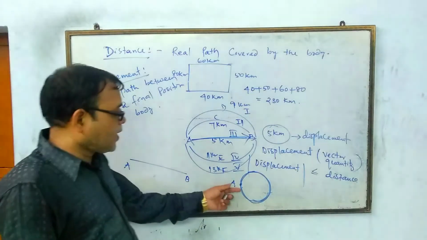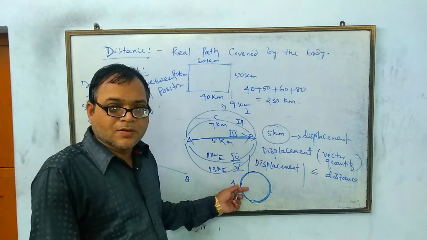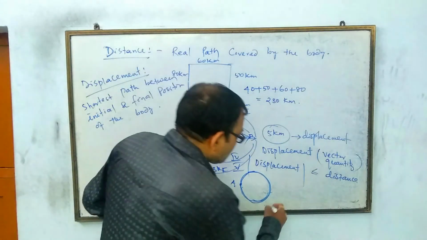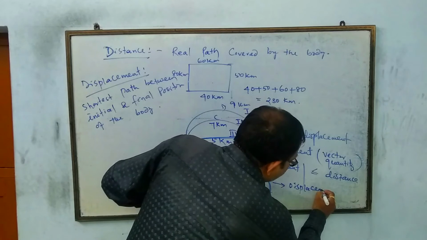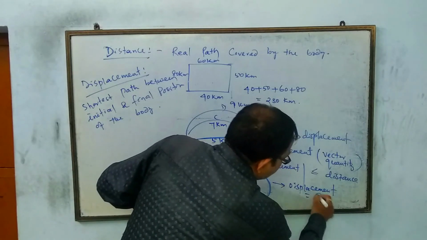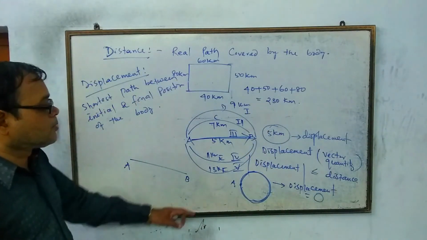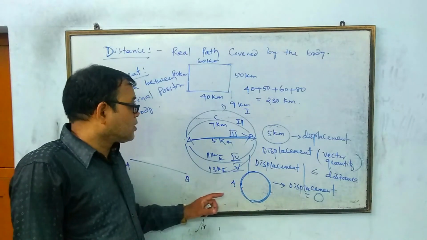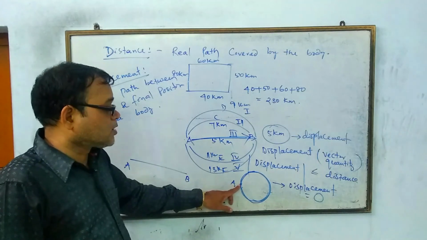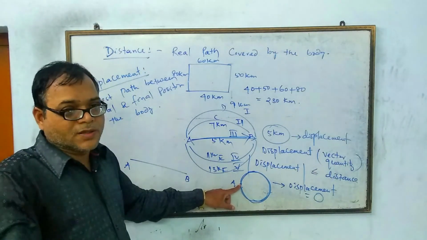The initial and final position both coincide. Initial and final position both coincide, therefore displacement of the body is equal to 0. There is no shortest path available, only the shortest path is A to A, that is 0.